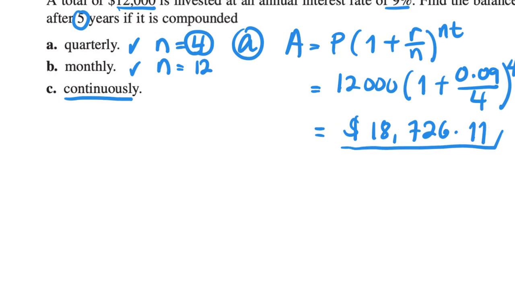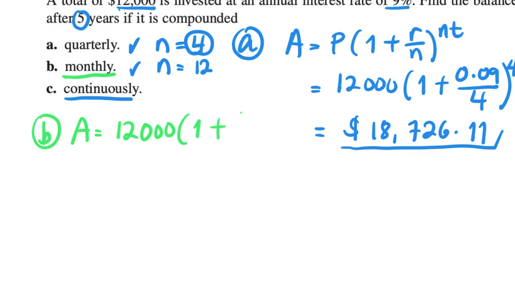Now let's look at letter B. For letter B, it says that it is going to be compounded monthly. So A is going to be 12,000 still. 12,000 multiplied by 1 plus 0.09.